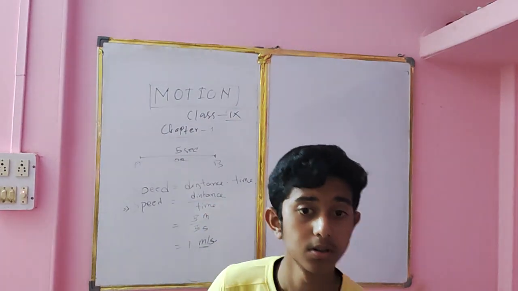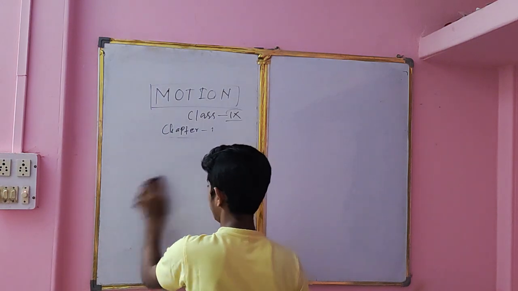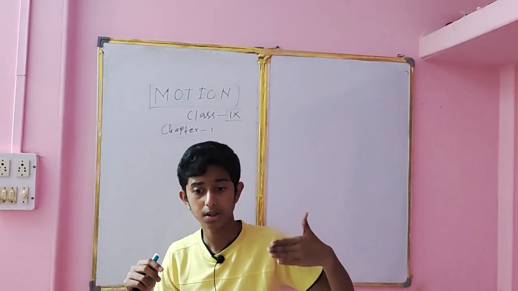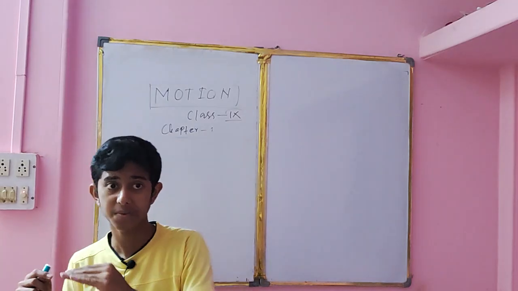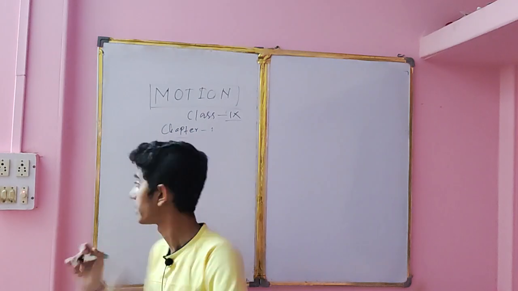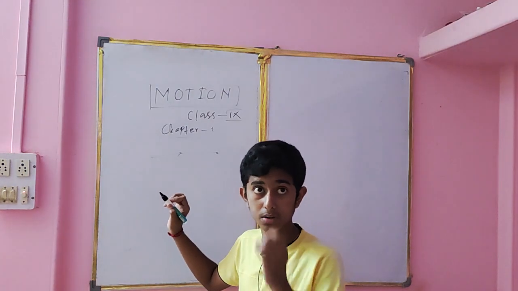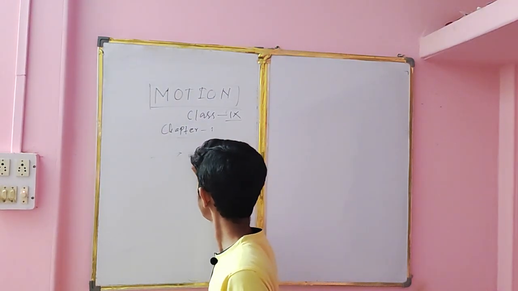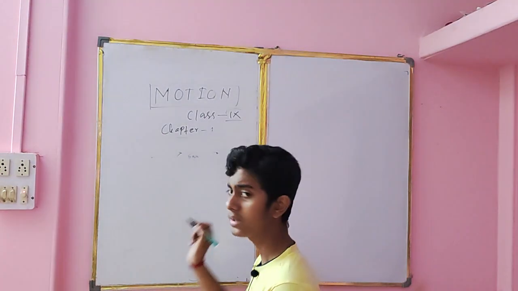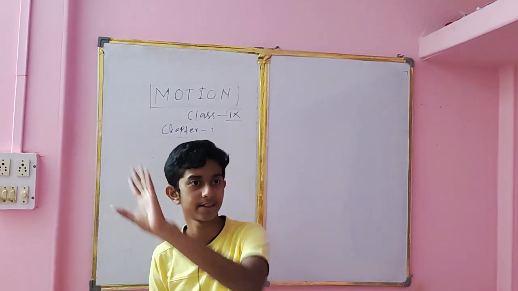Similarly, let us see about velocity. Velocity is nothing but when an object moves in a particular direction with a speed, the speed turns into velocity. Means it occurs in a particular direction. For example, here to here, it is moving in a particular direction at a velocity or at a speed of 5 meter per second. So this 5 meter per second is the velocity of the object. Now, velocity is also considered as the ratio between the displacement and the time taken.